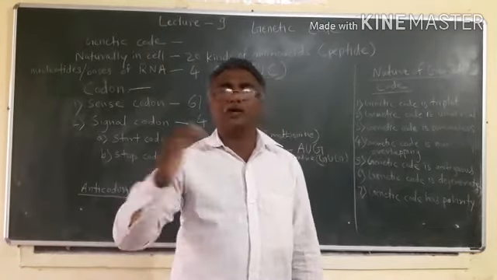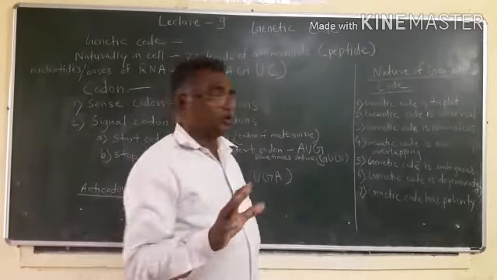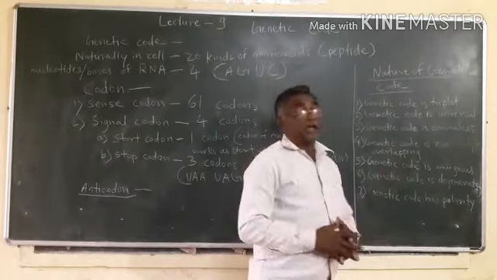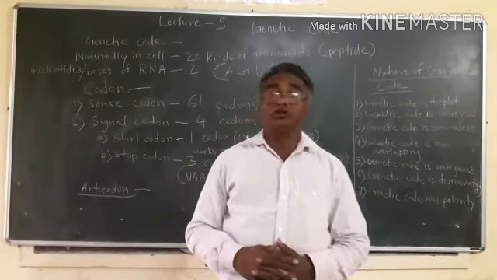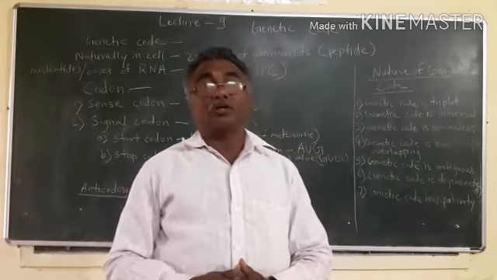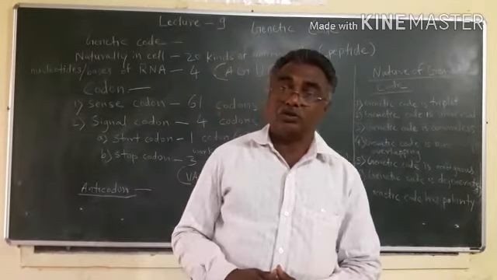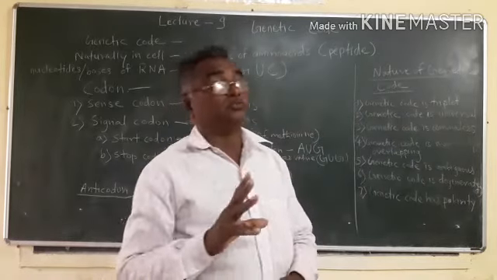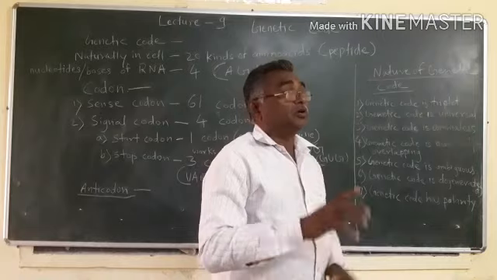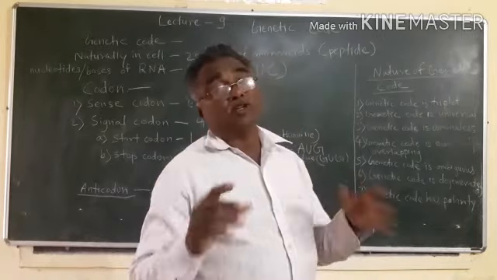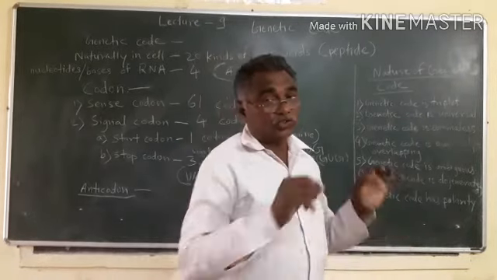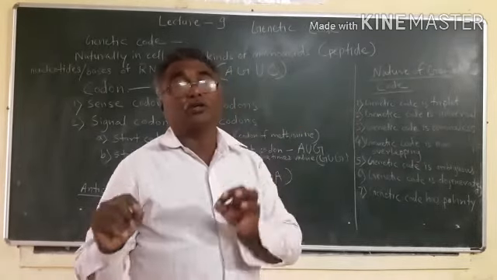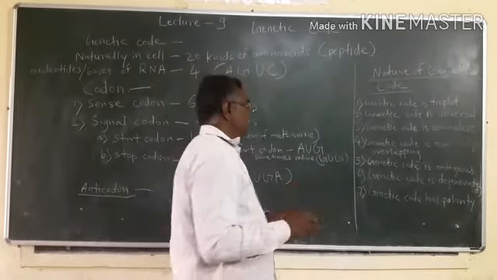Then genetic code is ambiguous. Ambiguous means each of the 64 codons has its own function. Each codon codes for only one amino acid, and does not code for more than one amino acid.